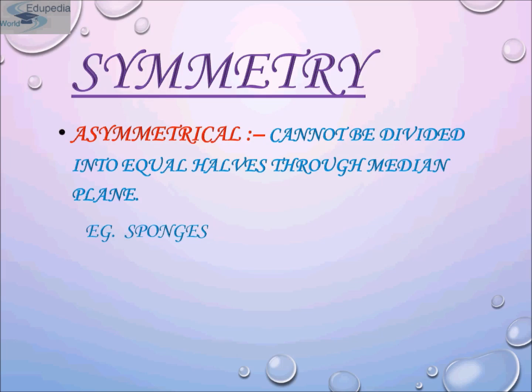First, we will be discussing asymmetry. Okay. Asymmetrical animals cannot be divided into equal halves through the median plane. Or you can say that some animals cannot be divided into two equal halves along any plane passing through the center of the organism. Okay. Asymmetry is the complete absence of symmetry. For example, sponges.